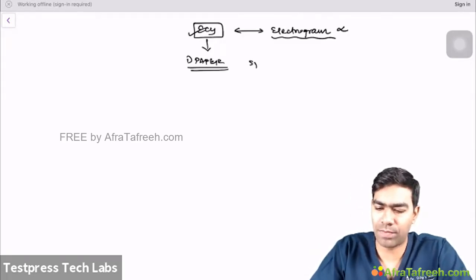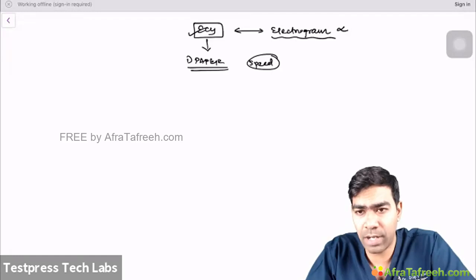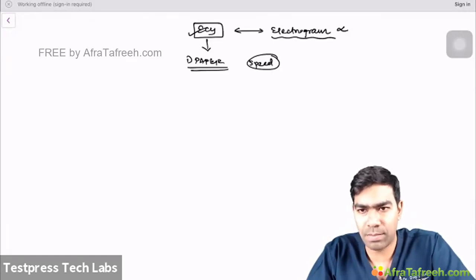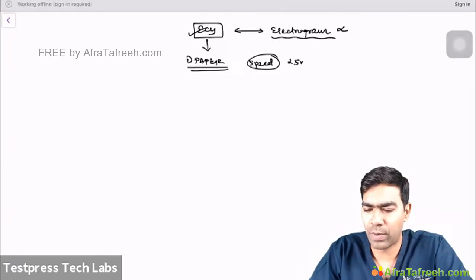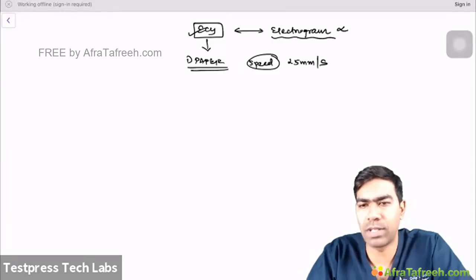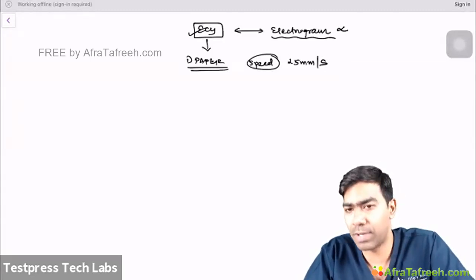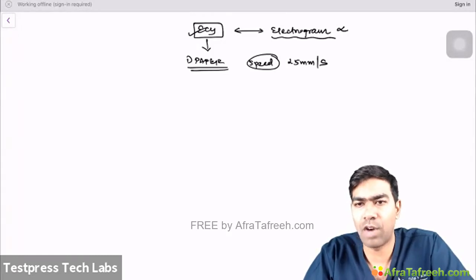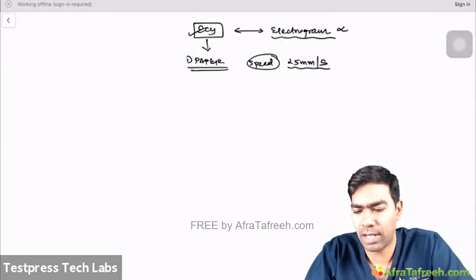If somebody asks you the speed of the ECG paper, it is absolutely variable. It is not a constant speed at all. You can change it. But for Indian practice and the majority of Western countries like the UK and US, everyone follows a speed of 25 millimeters per second. Certain countries, like parts of Russia and especially Germany, use the ECG paper at a speed of 50 millimeters per second. It all depends on how you are tuned. We Indians are currently tuned to 25 millimeters per second, and that's really important.